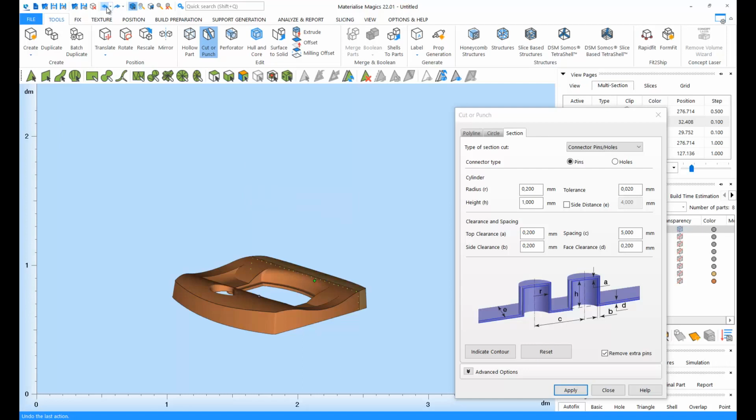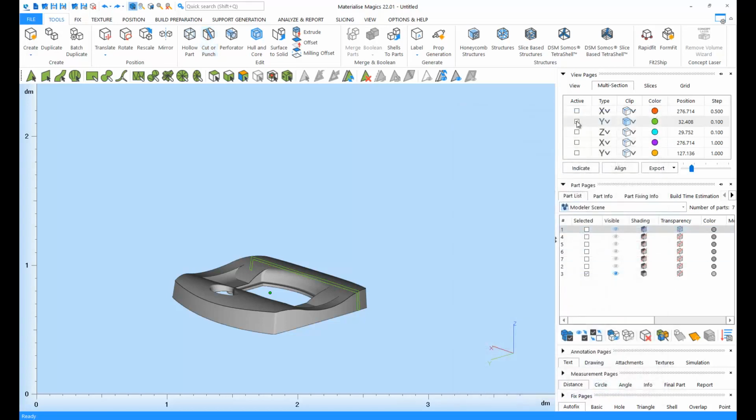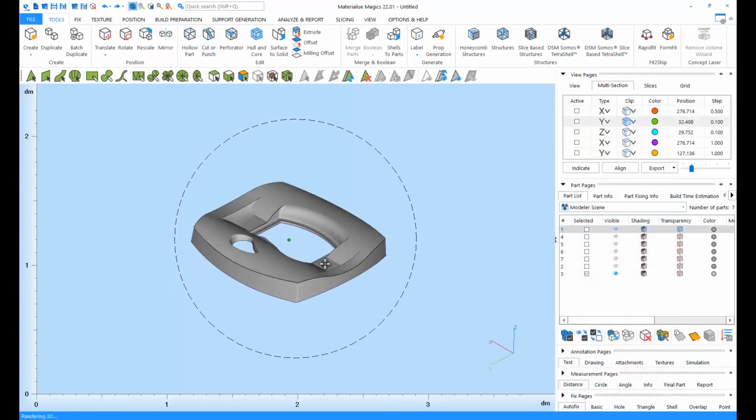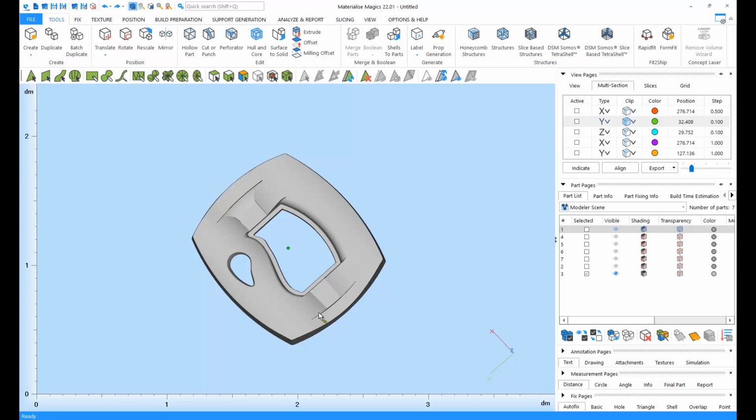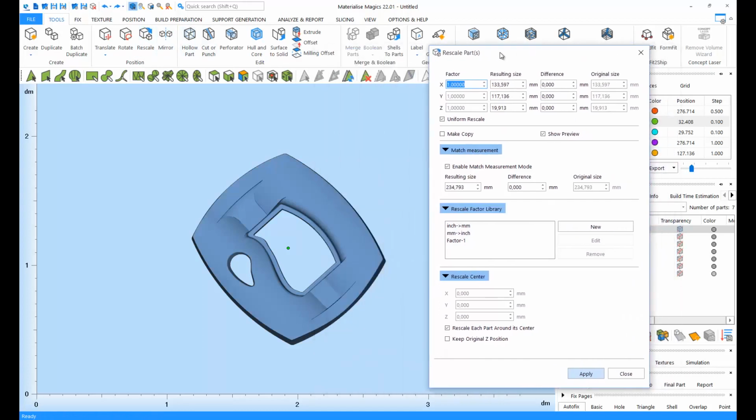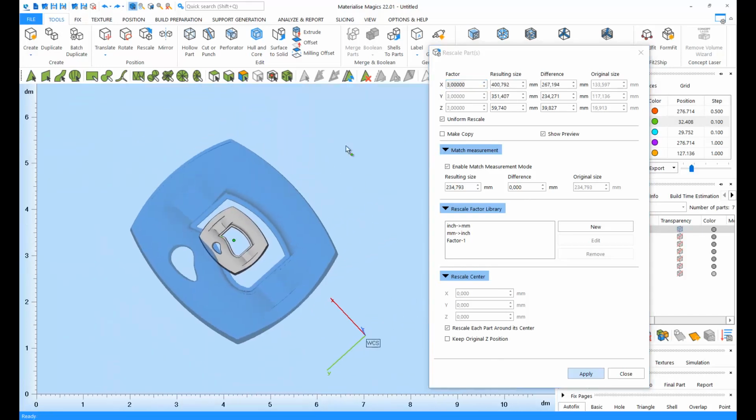Let's go back a few steps again. Based on your 3D printing technology, your parts may be shrinking after print. Using the rescale function of Magix, you can rescale your parts to compensate for the shrinking. You will always see a preview.